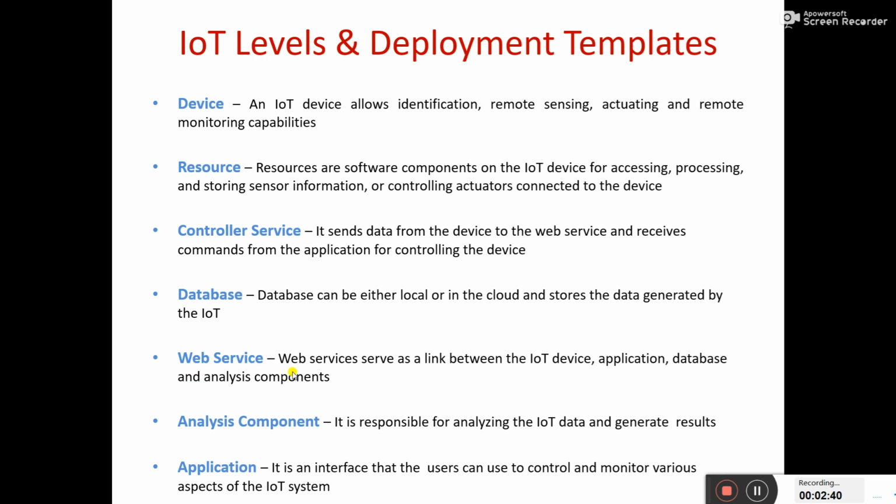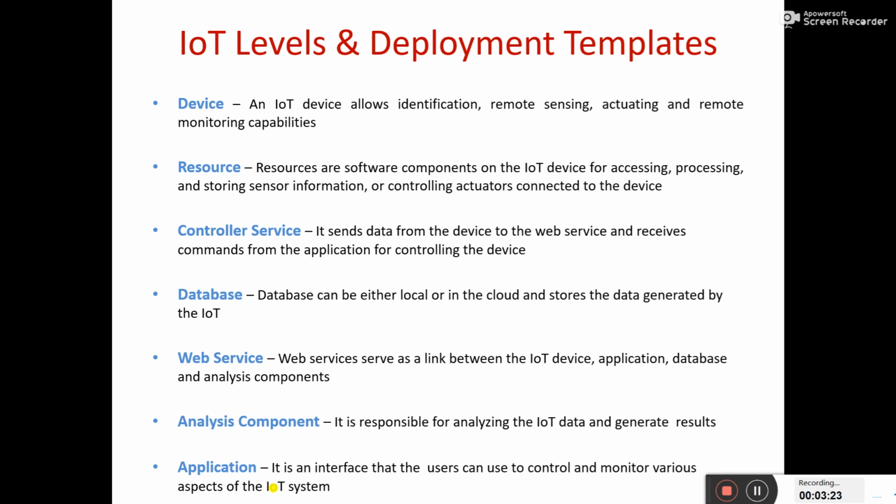Next is the web service. Web service serves as a link between the IoT device, application, database, and analysis component. So it is an important part. I would like to tell you to go to thingspeak.com or thinger.io, Blynk server. These types of services are the web services which provide the front end to the user of the IoT devices, and whatever the system does in the back end of the system, all these things are handled by the web services.